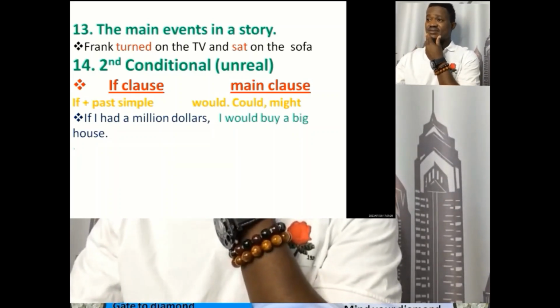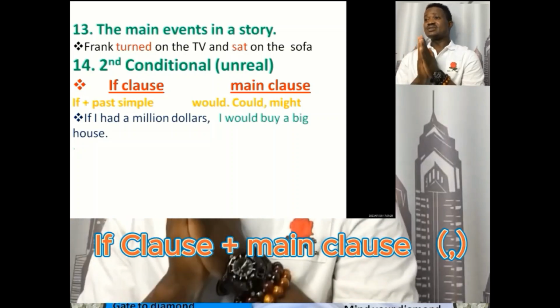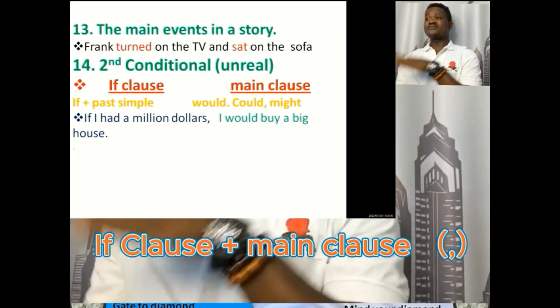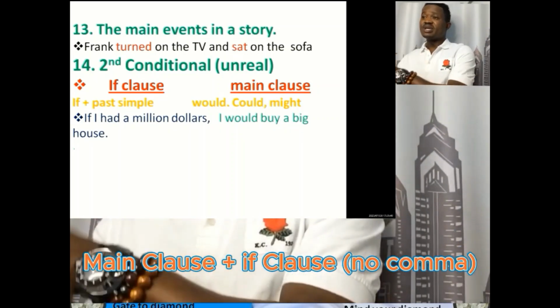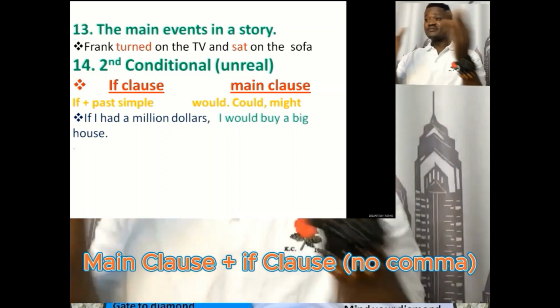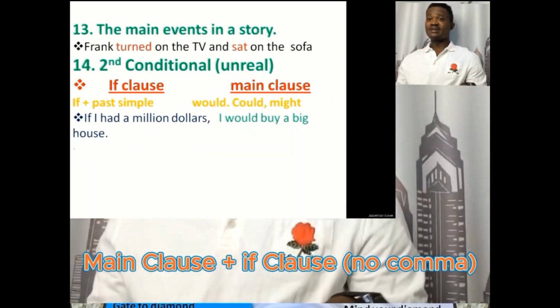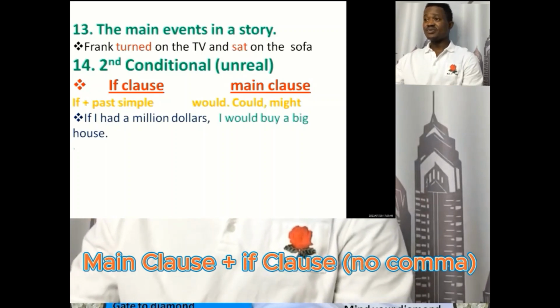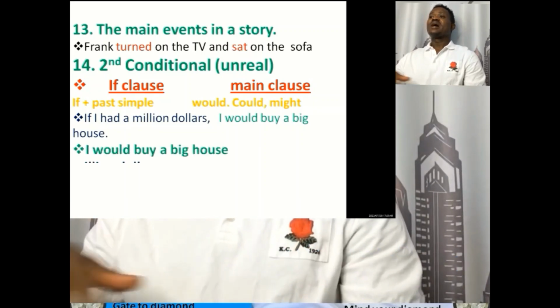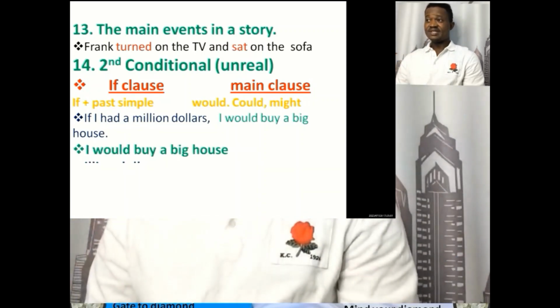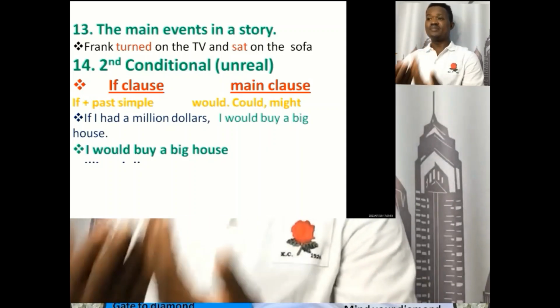All right, let's go to the second example. You have to see here that now the if clause is after the main clause. If the if clause comes after the main clause, we don't use any comma there. No comma. So the example here: I would buy a big house. There is the main clause.